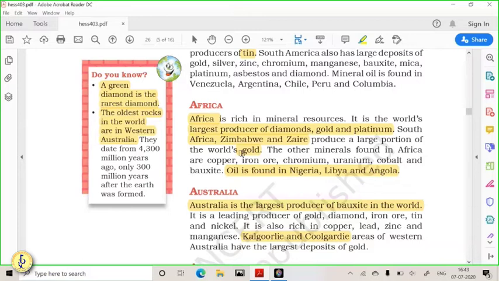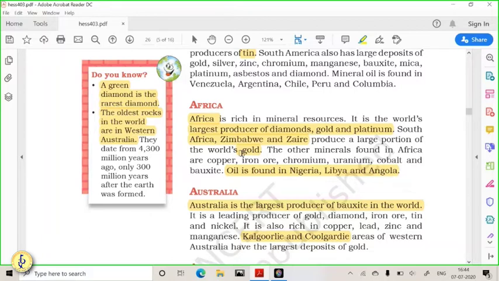Since ancient times, India was one of the huge producers of diamonds, but after the colonial era and Mughal era, diamond production has reduced in India. Although it is said that in ancient times gold and diamonds were found in huge quantity in India, in the current era huge quantities of diamonds are found in Africa.